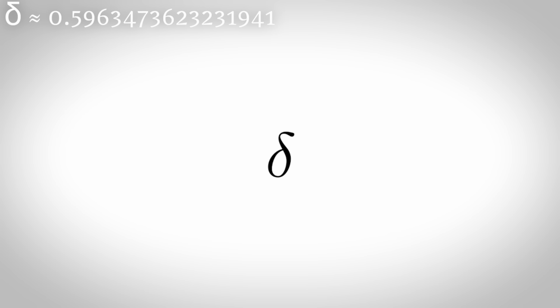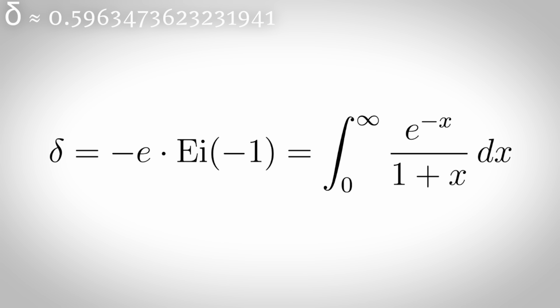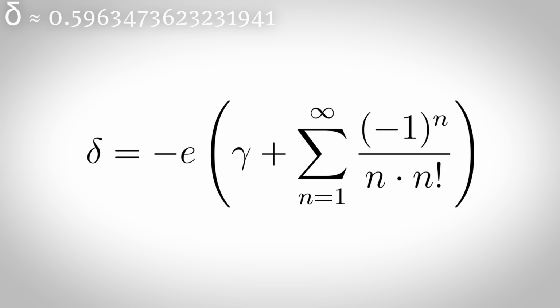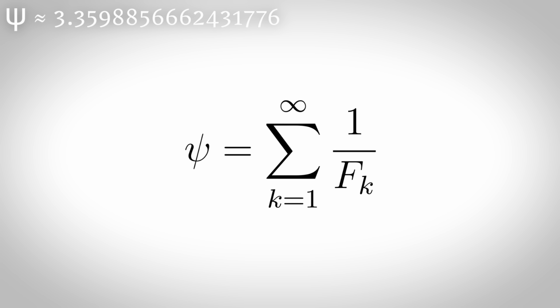Mills' constant A is a constant where the floor function of A to the 3 to the n is prime for all positive integers n. The Euler-Gompertz constant is defined using this integral and has connections to divergent series and special functions. The reciprocal Fibonacci constant is defined as the sum of the reciprocals of the Fibonacci numbers.